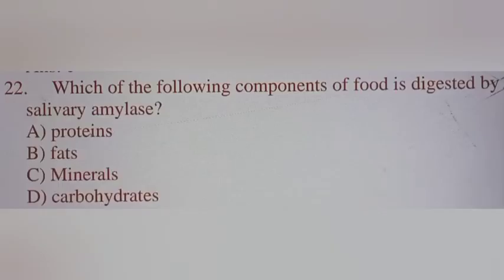Let us go with question number 22. Which of the following components of the food is digested by salivary amylase? Option A, proteins, option B, fats, option C, minerals, option D, carbohydrates. Option A, protein, is digested by trypsin and pepsin, whereas fat is digested by lipase, and minerals are not digested, and carbohydrate is digested by amylase. So the D option is the correct option.